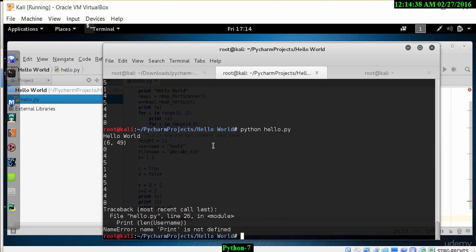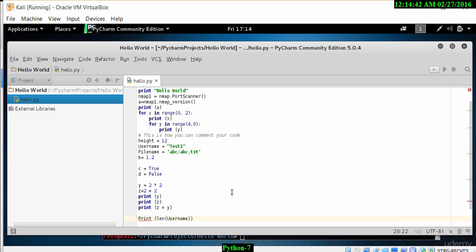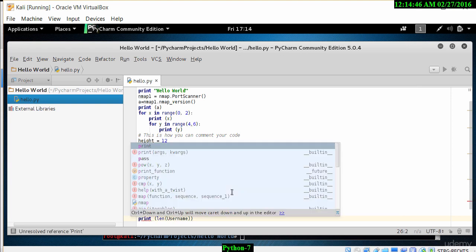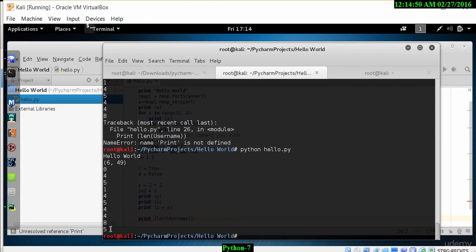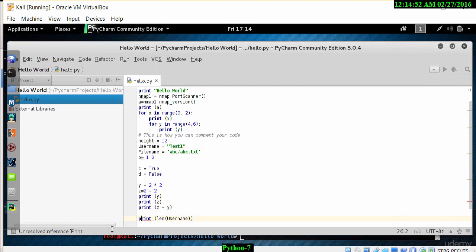Run the program, and as we'll see, it's thrown an error, and the reason is Print is in capitals here. I need to correct that by using a lowercase p. Now let's run that again, and as we can see, the value returned is 5.